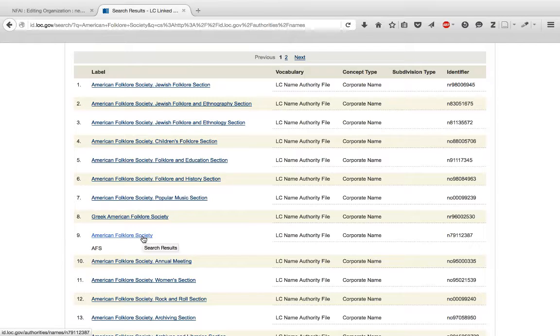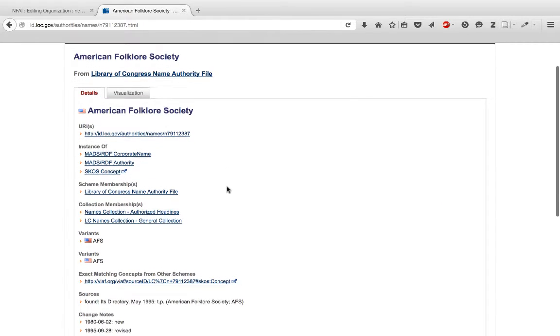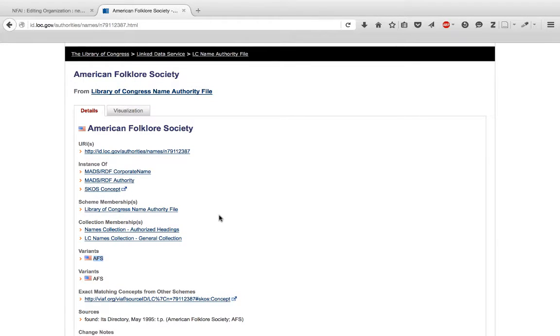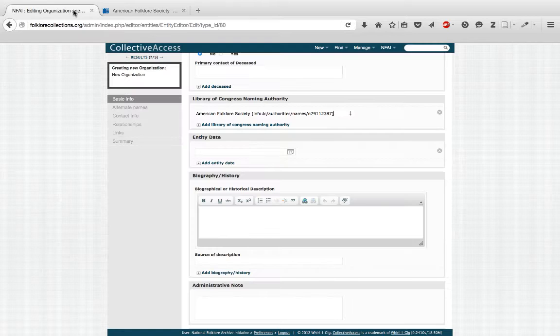Let's check over the record for the American Folklore Society. Note the name variant here, AFS. Now let's compare the unique identifiers. Here in the LC Name Authority file, we see the number 79112387. I'm going to click on the browser tab with our FCD session and go down to the Name Authority field and review the string of numbers at the end of the linked data set. And there we have it.